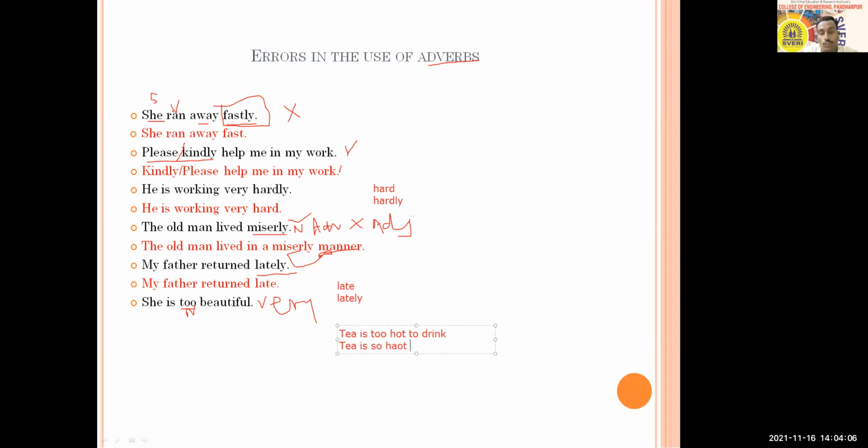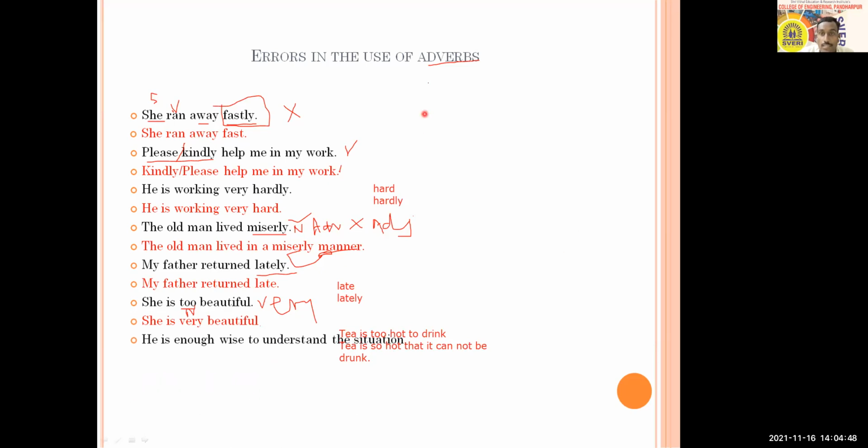"The tea is so hot that it cannot be drunk." Okay, so here these two are associated with what? Negative meaning. So therefore here we are not expecting that negative meaning. We just wanted to use it positively. So here you can use it with very. So this is the reason you should not use too if you don't want to use it in a negative way. "She is very beautiful." So this can be the right way. Okay, I hope that you might have understood it.